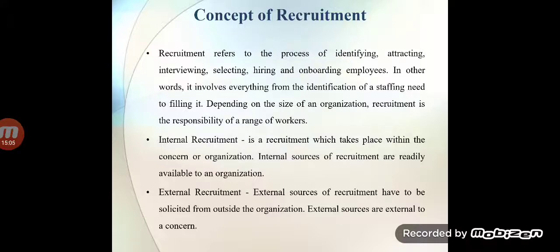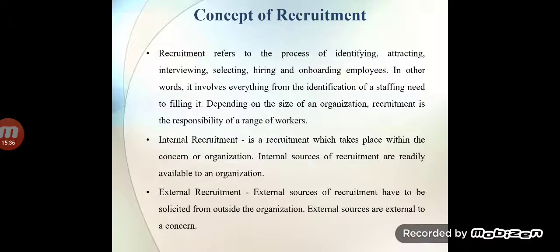Recruitment refers to the process of identifying, attracting, interviewing, selecting, hiring and onboarding employees. In other words, it involves everything from the identification of a staffing need to filling it. Depending on the size of the organization, recruitment is the responsibility of a range of workers. Internal recruitment is a recruitment which takes place within the concern or organization.